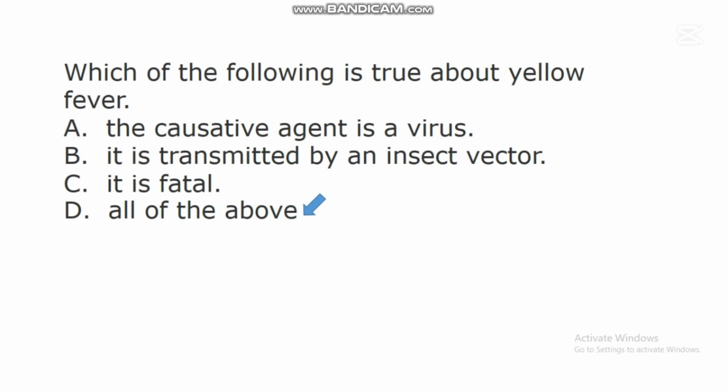This female Aedes mosquito is the vector of this disease called yellow fever. But the major pathogen responsible for yellow fever is a virus. Research has shown that if medical attention is not given to yellow fever, it is very, very fatal in people. All these things are facts about yellow fever as a viral disease.